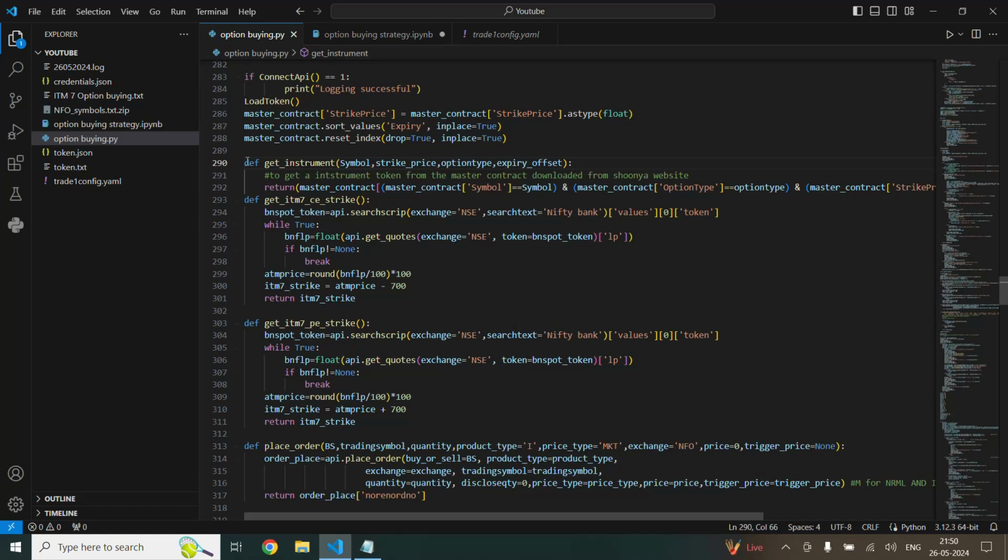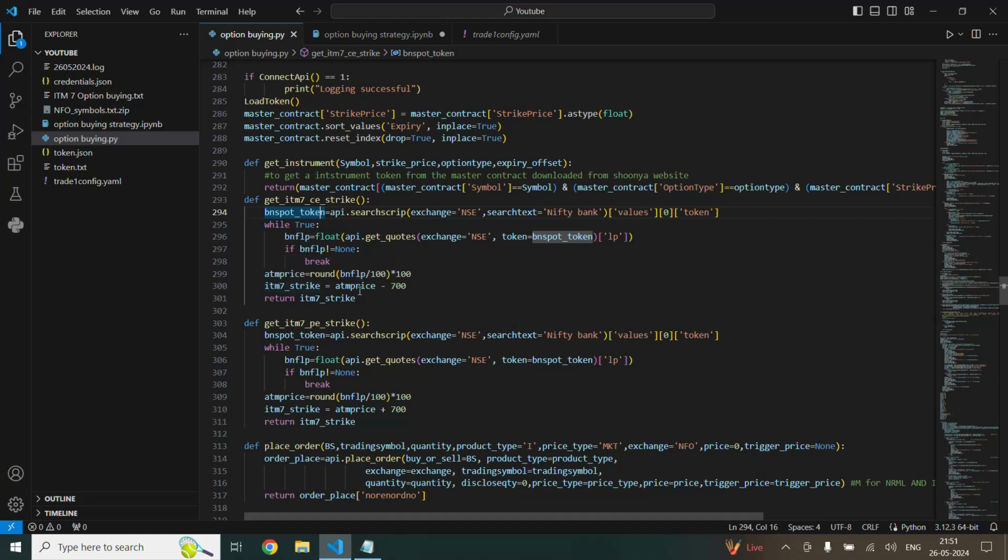So first is the definition that will get the week expiry. Once we get that, we can get the Bank Nifty spot token from this function. Once we get the token, we are going to pass this token into this method. After that, we can get the ATM price. Once we get the ATM price, we are going to round this to the 100th position, and then we are going to get the in the money 7th strike of call.